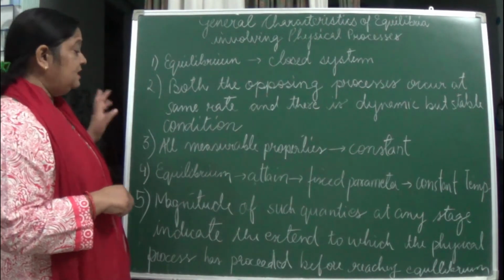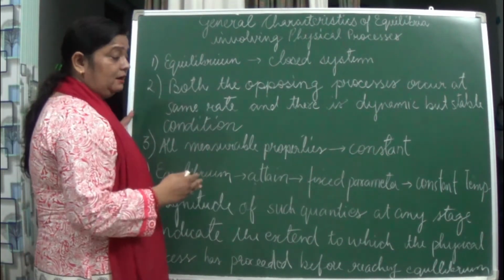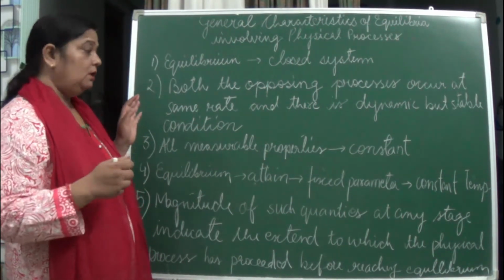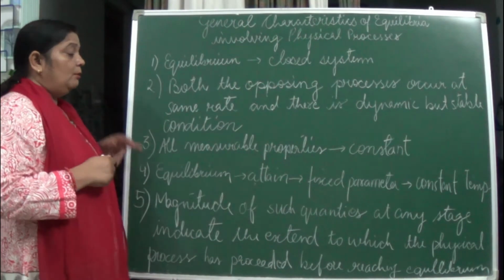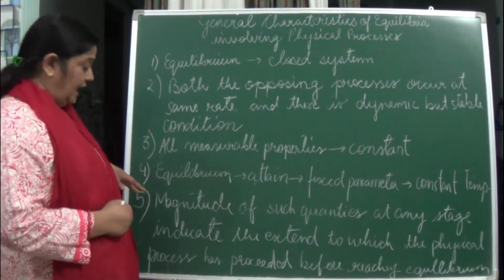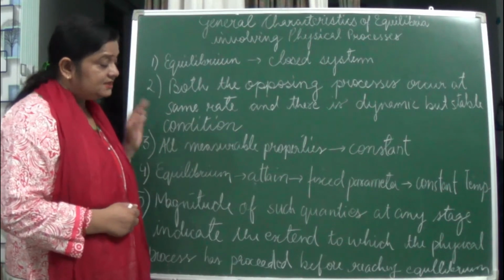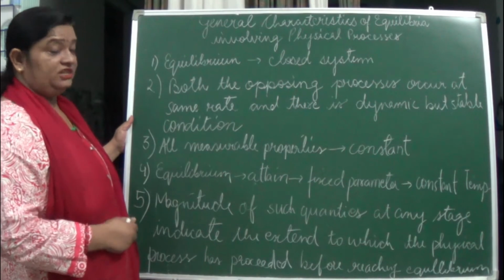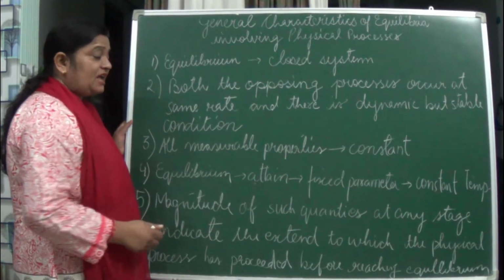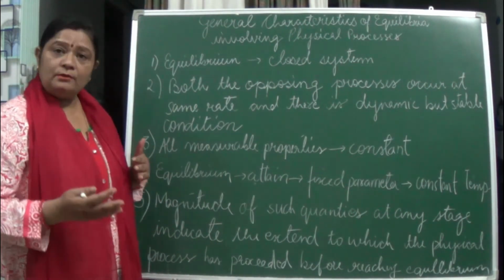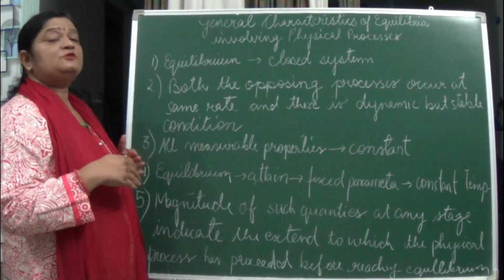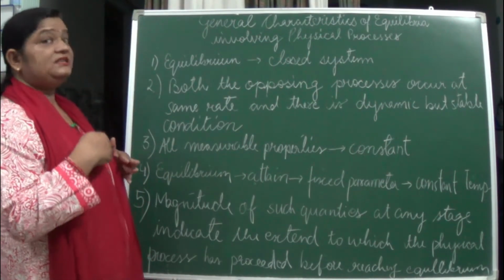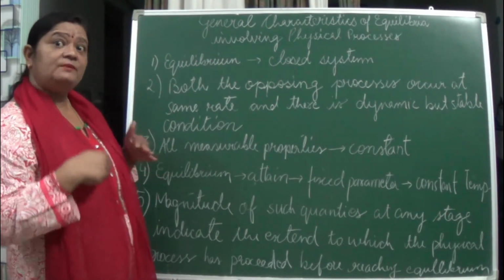Now this equilibrium, when it is attained under fixed parameters like constant temperature, constant pressure, and so on. Now, magnitude of such quantities at any state indicates the extent to which the physical process has proceeded before reaching equilibrium. So what does this mean? Actually, we have taken a certain amount, and it is being changed into another state, and it tells how much it has been changed at that particular time.